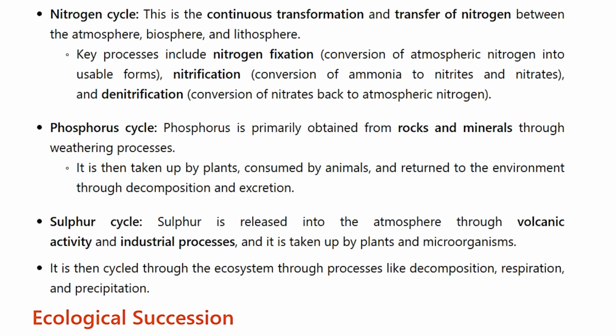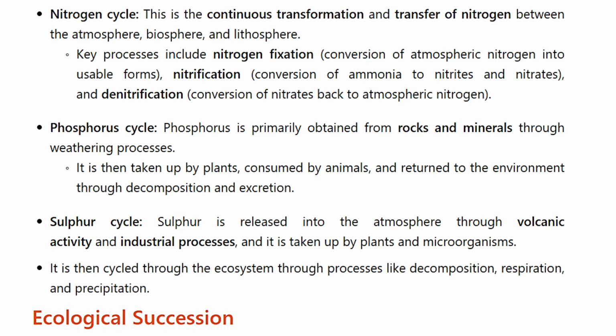Key processes include nitrogen fixation, conversion of atmospheric nitrogen into usable forms; nitrification, conversion of ammonia to nitrites and nitrates; and denitrification, conversion of nitrates back to atmospheric nitrogen. Phosphorus cycle. Phosphorus is primarily obtained from rocks and minerals through weathering processes. It is then taken up by plants, consumed by animals, and returned to the environment through decomposition and excretion.